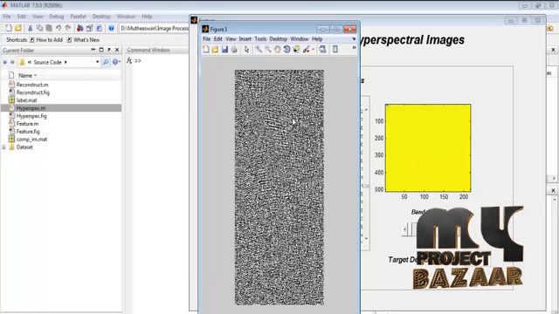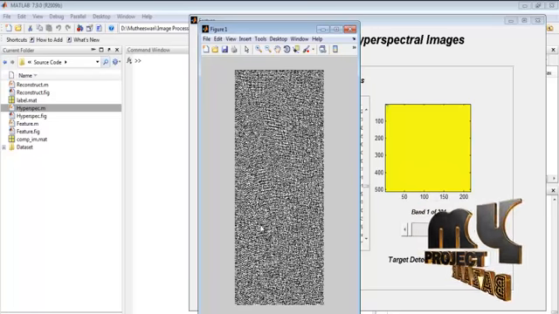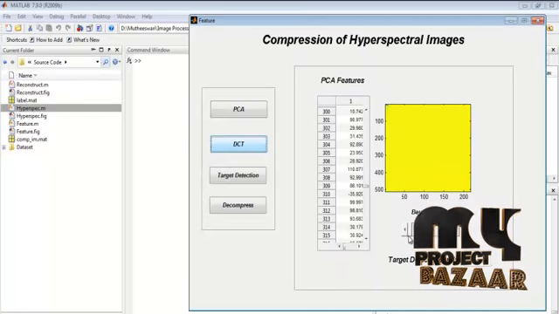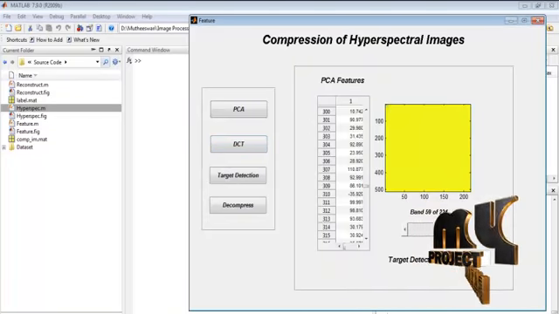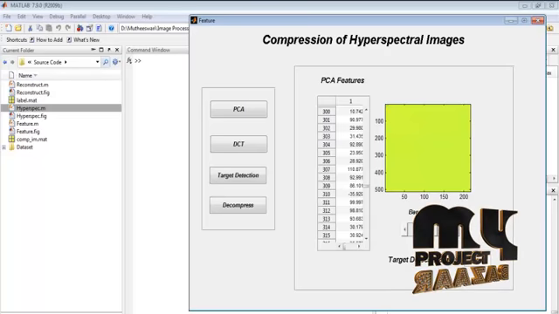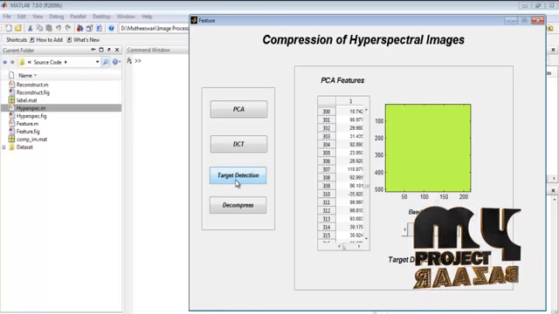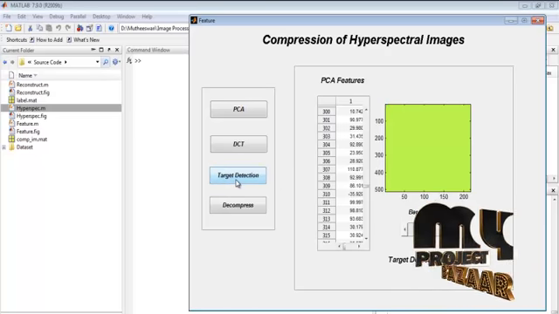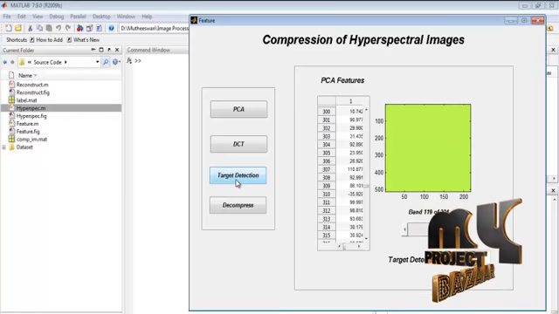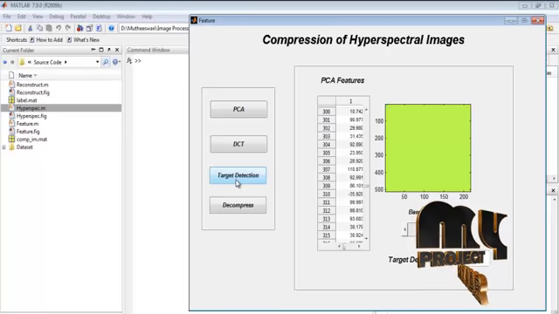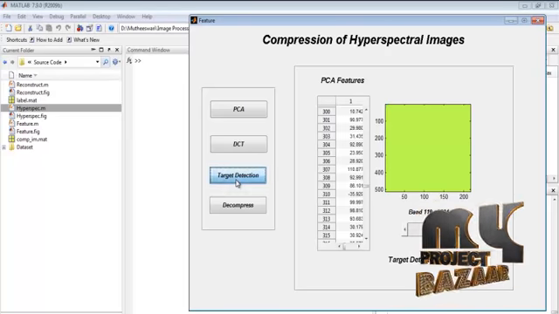Here after the feature extraction, I display the single band of the compressed result, and here I display every band of the compressed result. Here I display the 224 band compressed result for the 224 bands, and by pressing the target detection, we can calculate the target detected, that is the most compressed image for a band of our hyperspectral image.